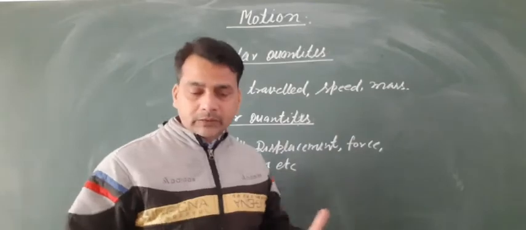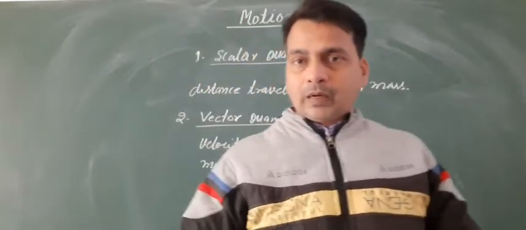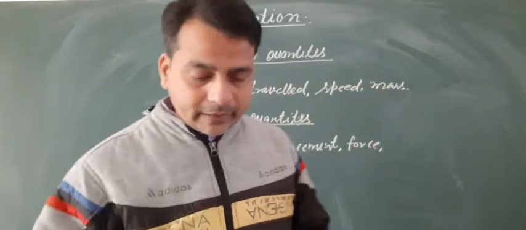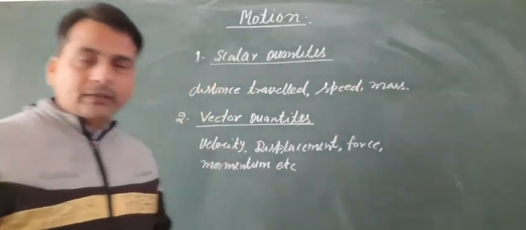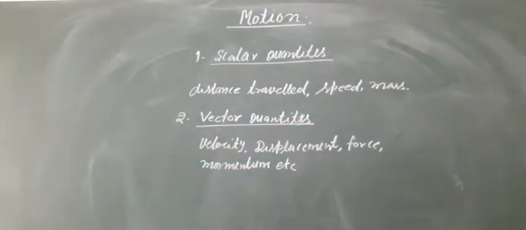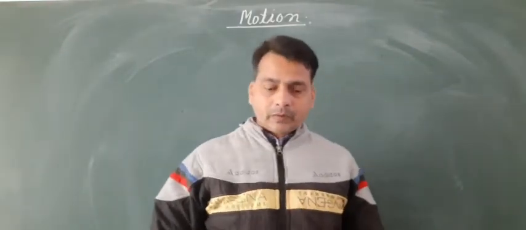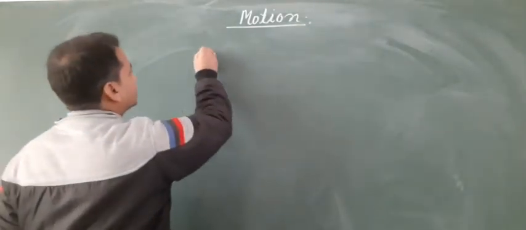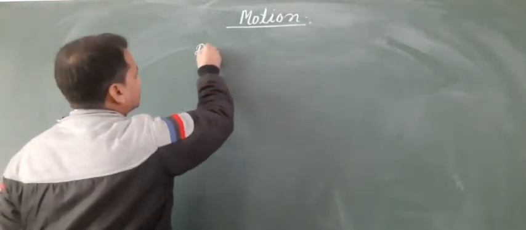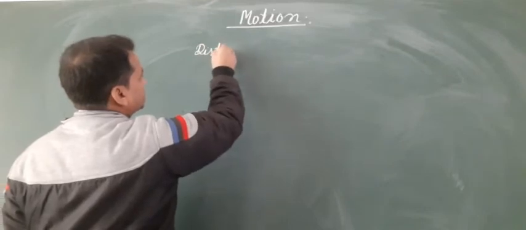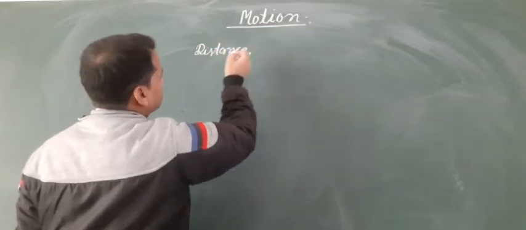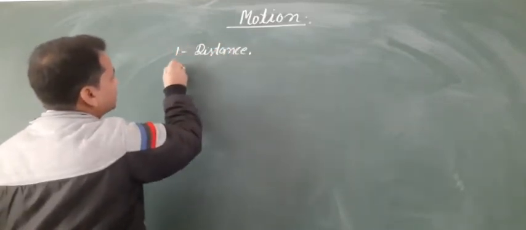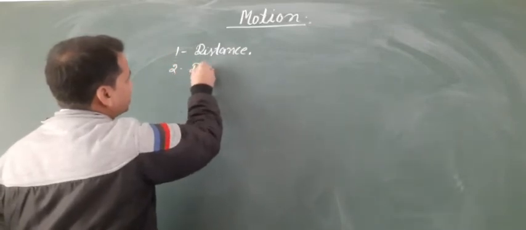Now the next term of this chapter is distance and displacement. First is distance and second is displacement.